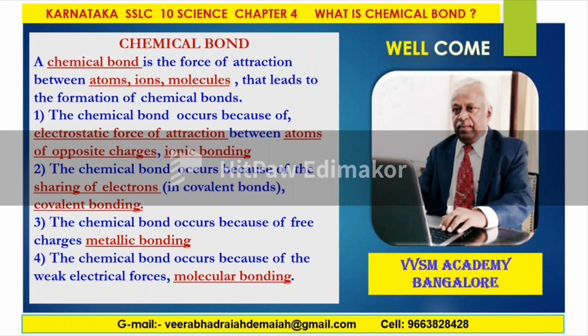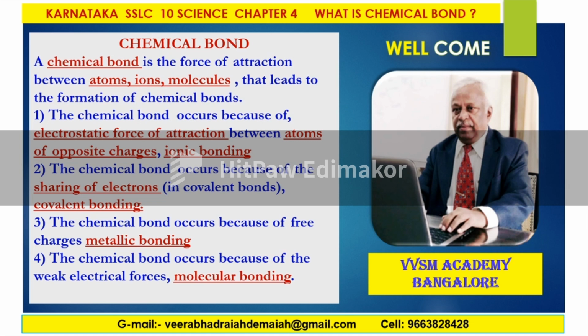Chemical bond. A chemical bond is a force of attraction between atoms, ions, or molecules that leads to the formation of chemical compounds. Do you know atoms? In between atoms, there will be a force of attraction or repulsion. In between ions, and in between molecules, there is also a force of attraction and repulsion, and hence chemical bonds are formed between atoms, ions, and molecules.